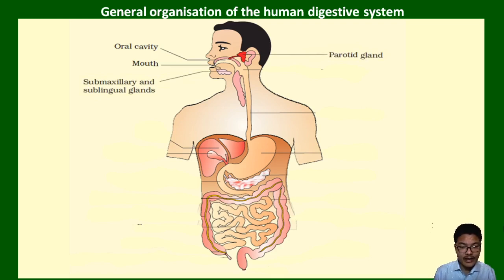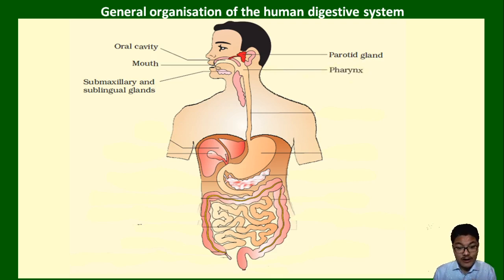And in the oral cavity we receive saliva, the secretion of salivary glands, which may be parotid or cheek salivary glands, and we have submaxillary salivary glands and sublingual salivary glands.